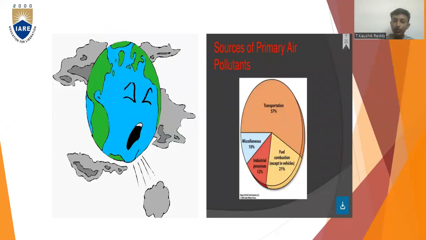Sources of primary air pollutants. So, what are the major causes of air pollution? Transportation, which has 57%, is the leading one amongst others, and miscellaneous is 10%. Industrial processes are 12%, and fuel combustion, which is everything except vehicles, like mining, etc., is 21%. So among all four, transportation is the major cause of air pollution.